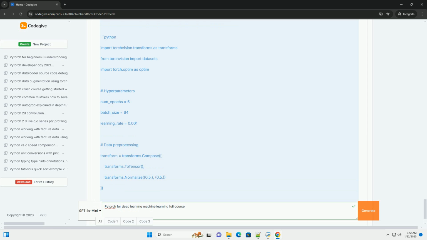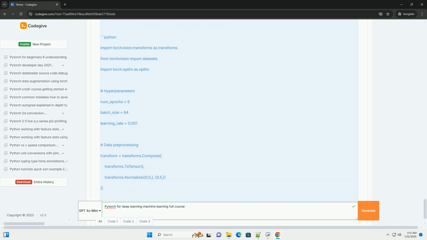5. Training a neural network. To train a neural network, you need to define a loss function and an optimizer. 6. Working with datasets and dataloaders. PyTorch provides torch.utils.data for managing datasets and loading batches of data. 7. Saving and loading models. You can save and load models using torch.save and torch.load.